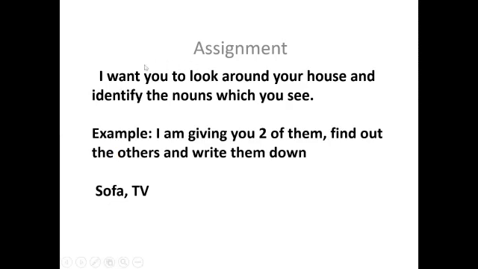So, today's assignment is, I want you to look around your house and identify the nouns which you see. Hope you would have understood what is noun. So, with this example, you can identify the nouns in your house. I'll give you two examples and find out the others. Okay, children? The first example is sofa, then it is TV. So, you find out what all nouns are there in your house and write in a sheet of paper.